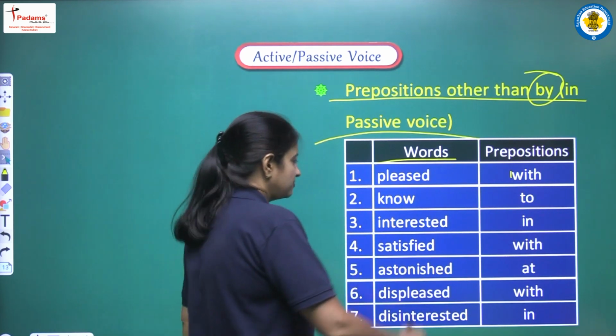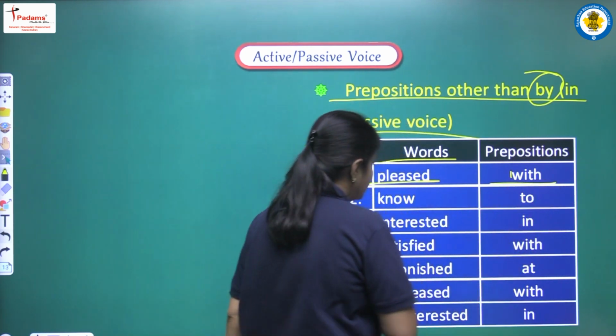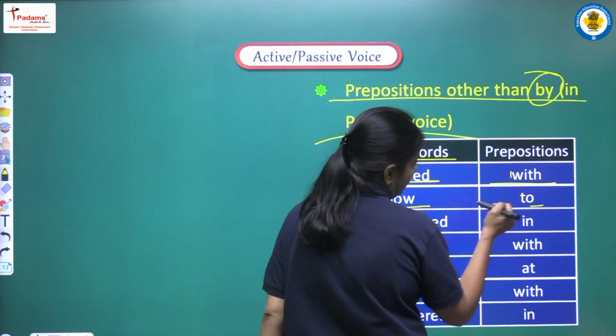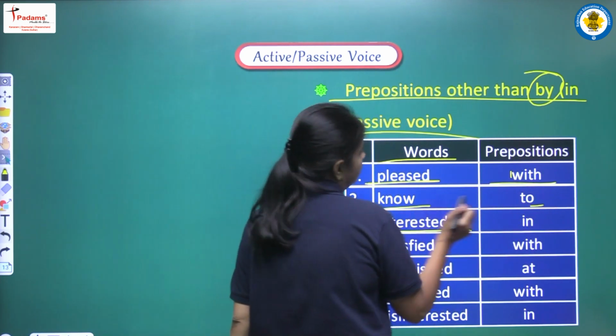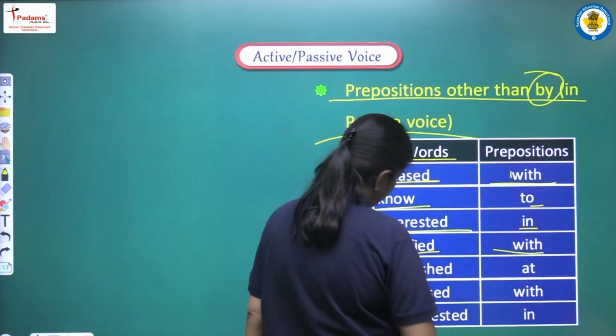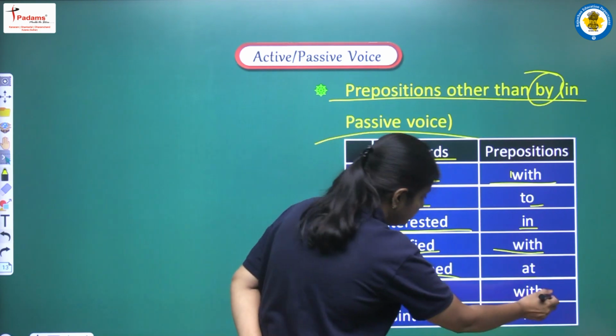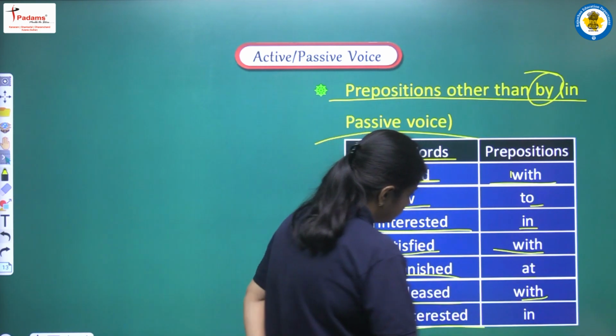So let's see, if we are having pleased, so we have to write with, no we have to write to, interested, then in will be there, satisfied, with, astonished, at, displeased, with, disinterested in.